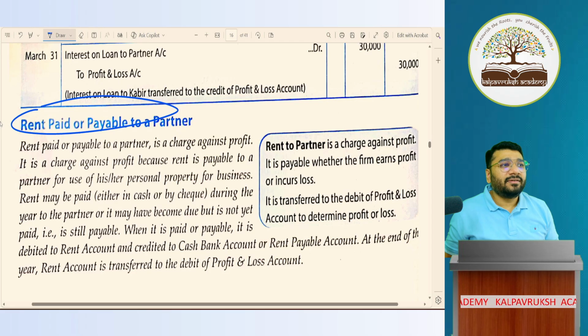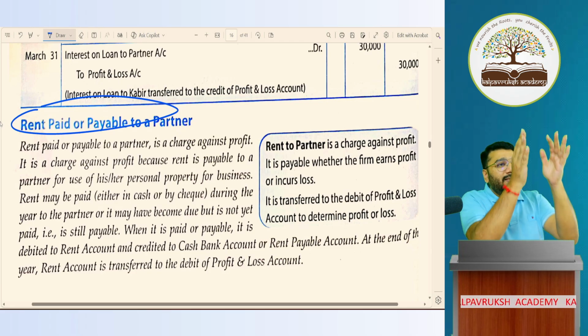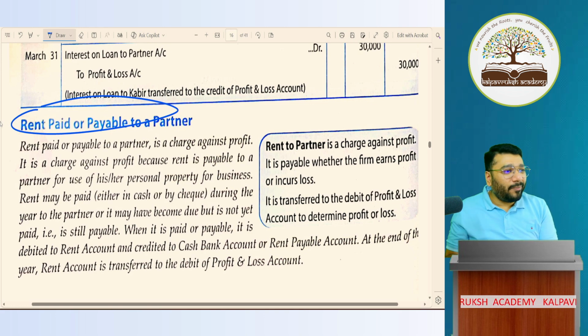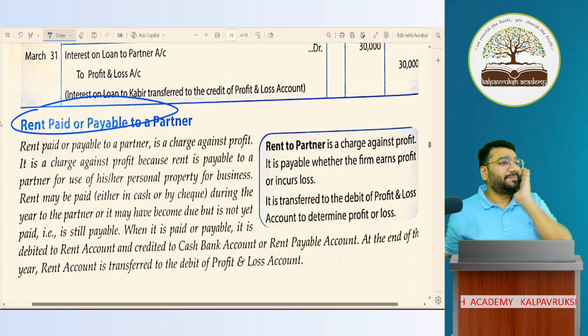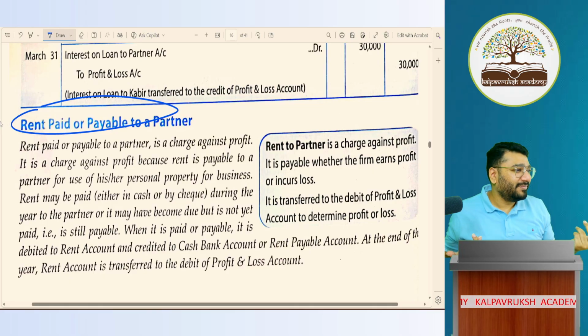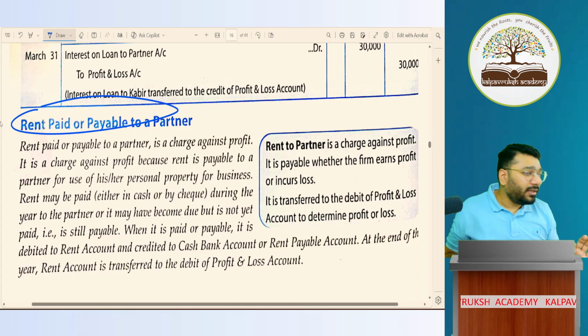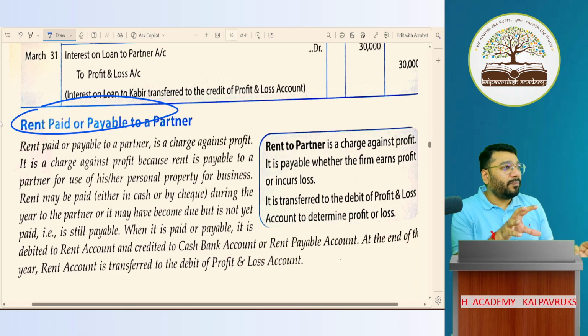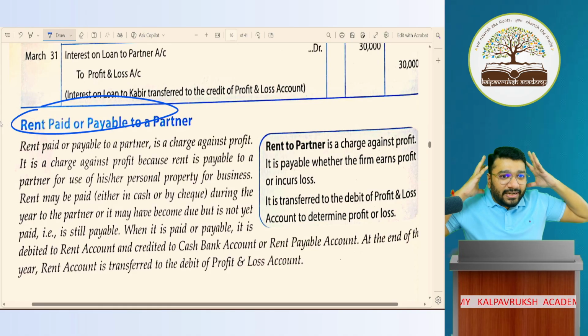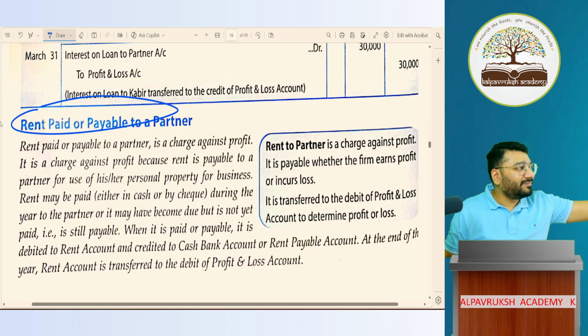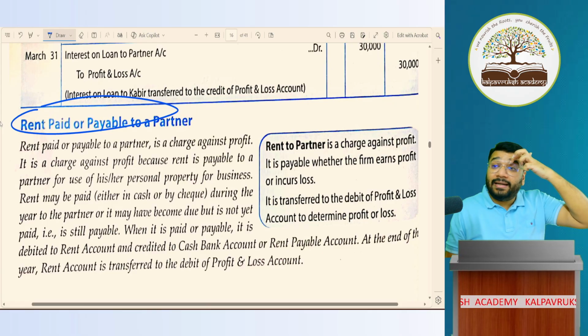Otherwise, in 10 minutes I would have had to explain what is charge against profit and item of appropriation, giving you a list and making you learn it by heart. But I didn't do it that way. I have my way of approaching a concept, so that if I spend these 2 hours with you, they give you that much knowledge. Tomorrow, whenever you come and revise, instantly all the memory should flash. So only for discussing these two items, we took one entire class.